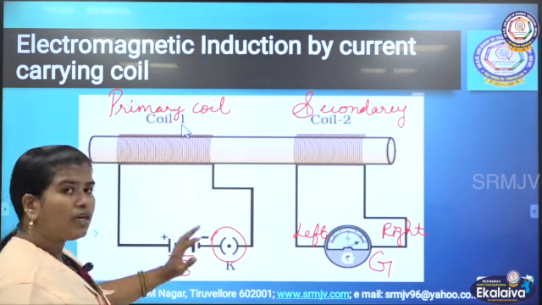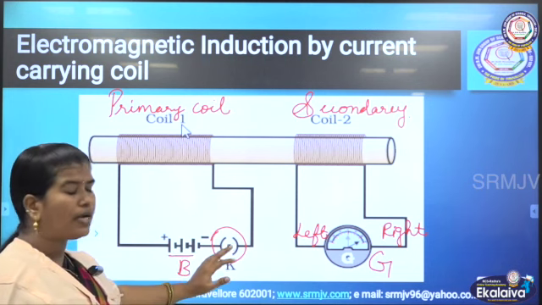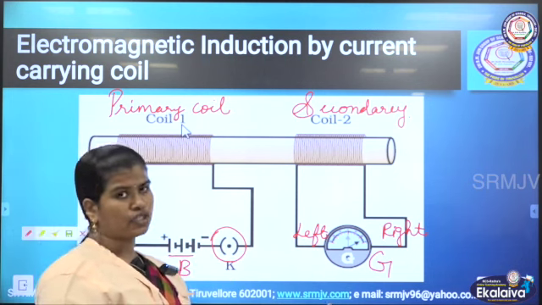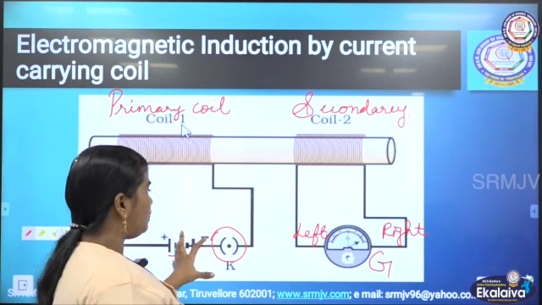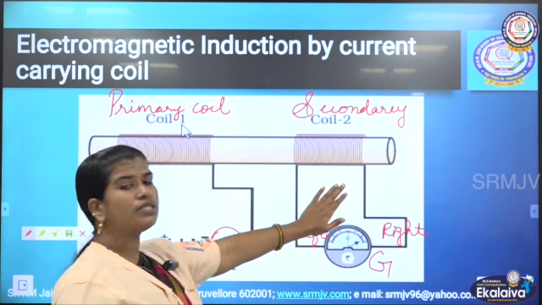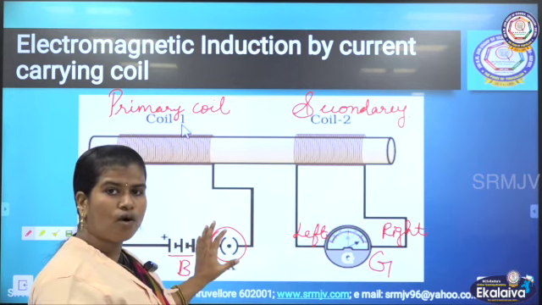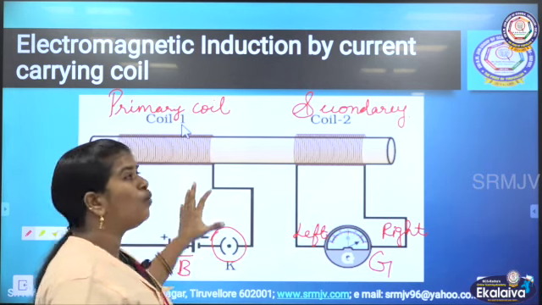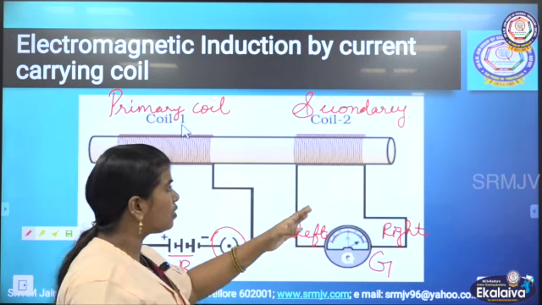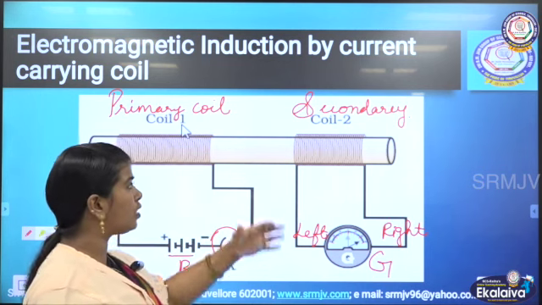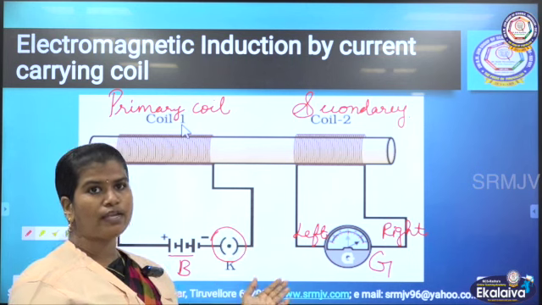But when I allow the current to flow by keeping it switched on, there will not be any deflection. So the current will be induced in the secondary coil only when we switch on and switch off the primary coil.